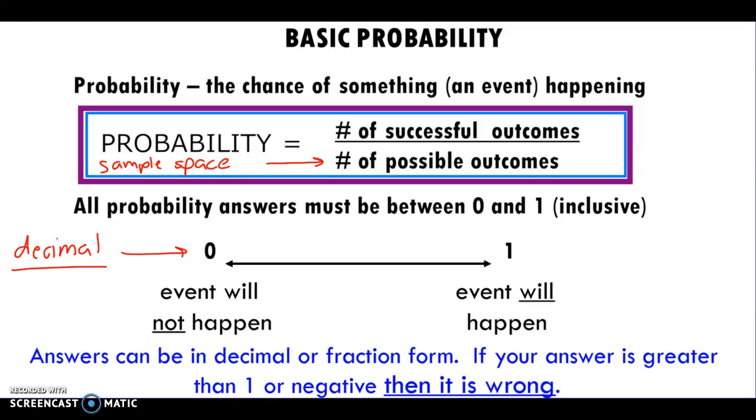Now someone asks, well, isn't it possible to have like 250% inflation? Well, yeah, that's talking about something totally different. So if you say our sales increased by 250%, yeah, that's possible. But probability itself, 100% it's going to happen, right? That's as good as it gets. If I tell you there's a 100% chance that something's going to happen, what does that mean? It's going to happen. Okay, so probability only goes up to 1.